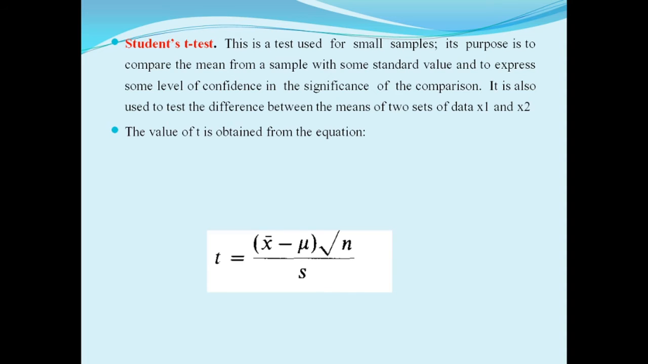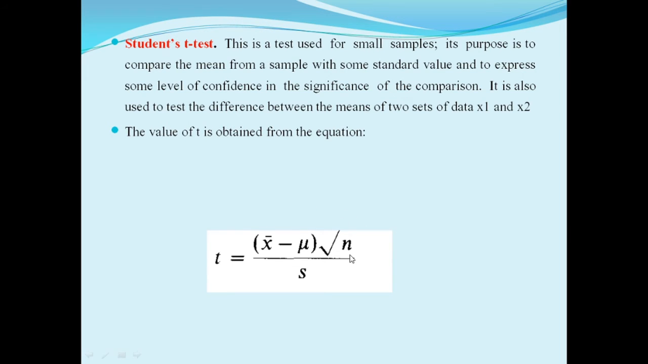The value of t is obtained from the equation. Here, in the student t-test, the value of t is obtained from the equation: mean minus mu. Here mu is not the confidence level, here mu is the true value. t is equal to x bar minus mu, times root of n, that is the number of determinations, upon standard deviation, where mu is the true value.